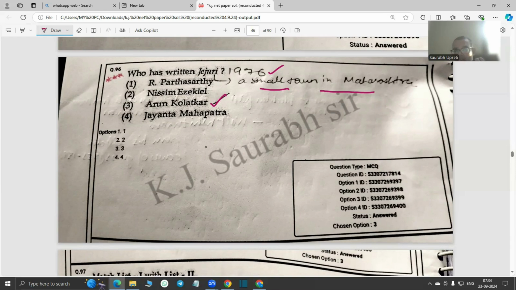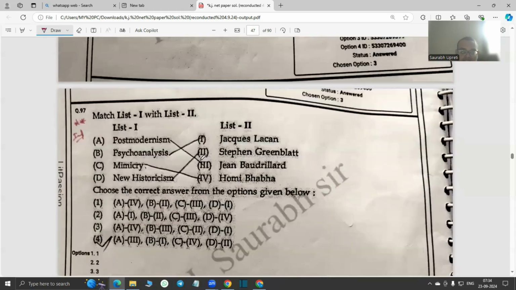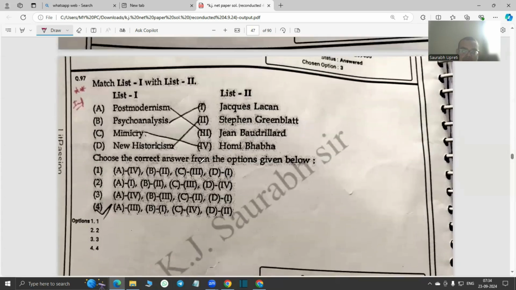This work is considered a milestone in the developing Indian English poetry, and Arun Kolatkar received a Commonwealth Prize for this work, Jejuri.